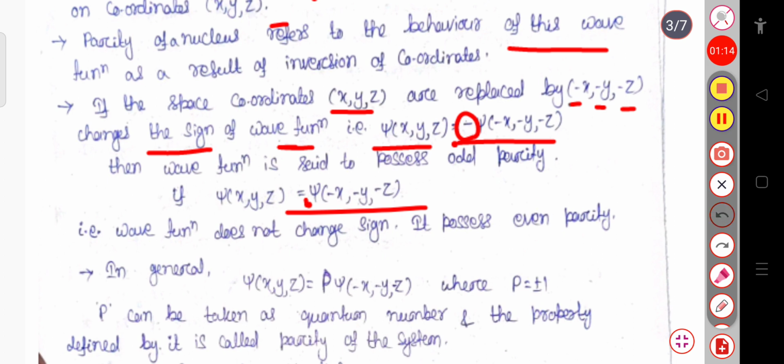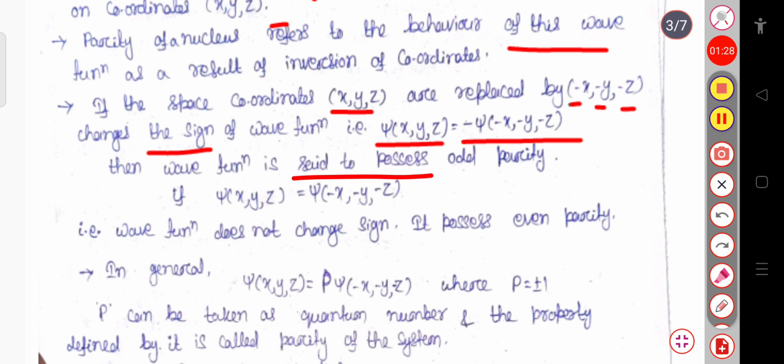Now what is the difference between these two? When psi of x, y, z equals minus psi of minus x, minus y, minus z, then that wave function is said to possess odd parity. And when there is a positive sign, psi of x, y, z equals psi of minus x, minus y, minus z, that is, the wave function doesn't change sign, then it possesses even parity.